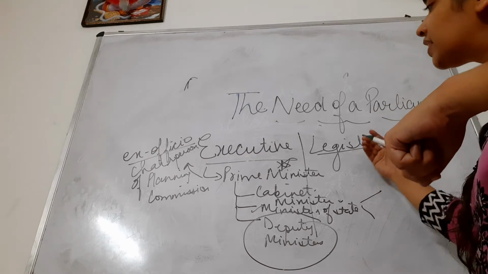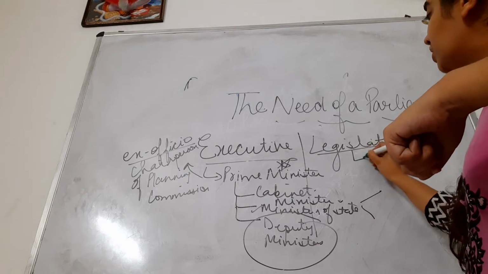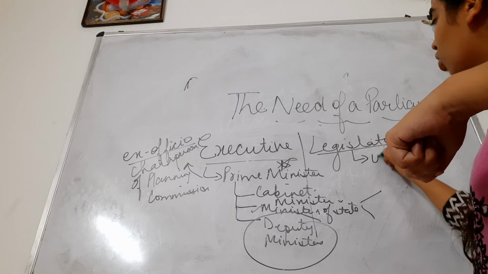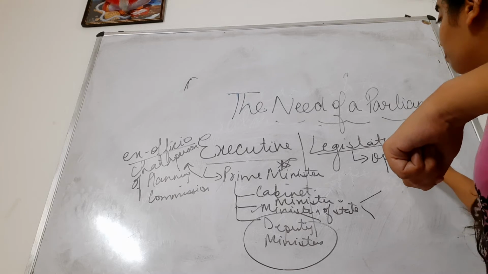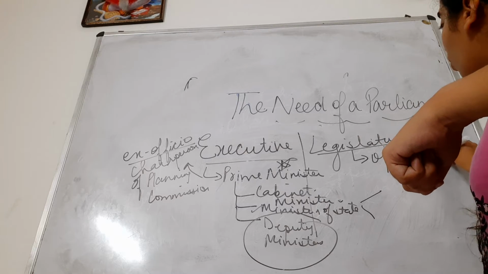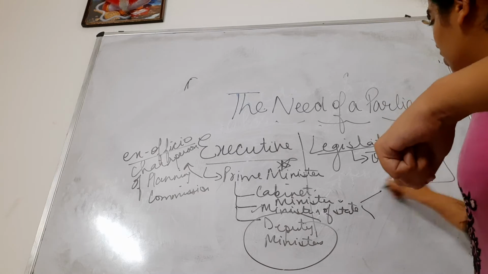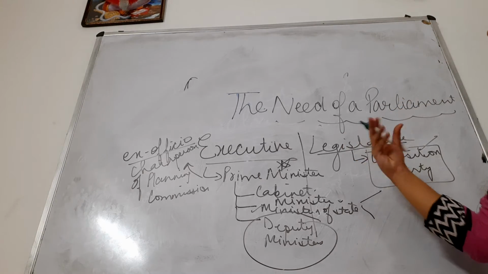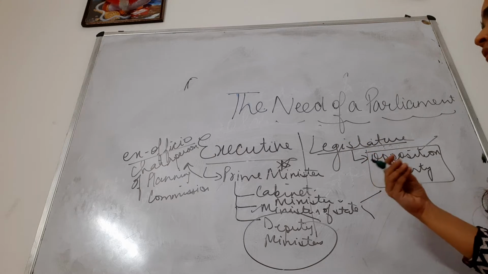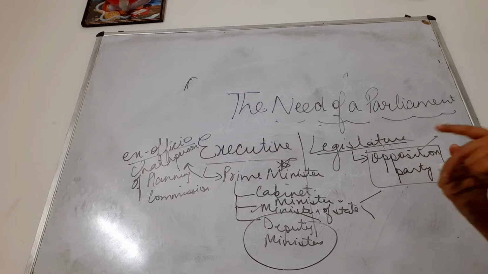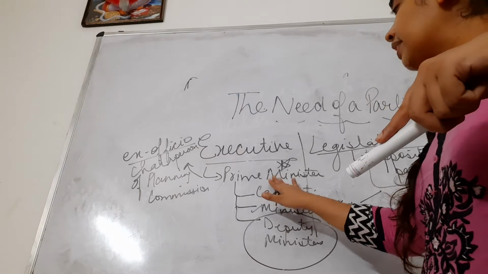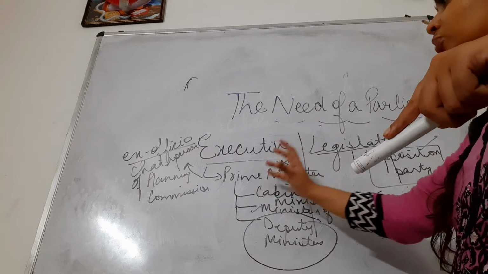The majority of legislature agrees. Now legislature includes the opposition party. Majority of them should also agree to the proposals, to the bills, to the proposal for the laws which, say, the Prime Minister is presenting.